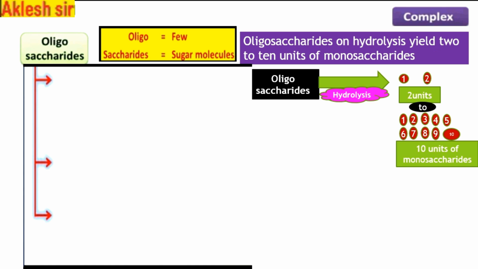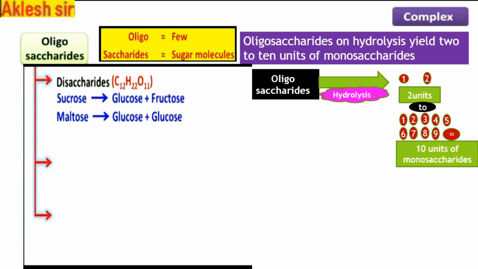Oligosaccharides are further classified as disaccharides, which are compounds which on hydrolysis give 2 sugar monomers. An example is sucrose, which is made from glucose and fructose. The next example is maltose, made from glucose plus glucose. The next is lactose, made from glucose and galactose.